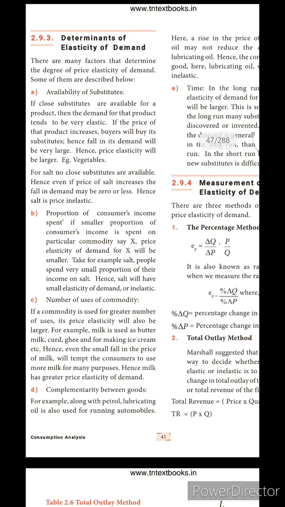Availability of substitutes. If close substitutes are available for a product, for example, for tea, coffee is one of the substitutes, then the demand for the product tends to be very elastic. If the price of tea increases, the buyers will buy its substitute, coffee. Hence, the fall in its demand will be very large. Hence, price elasticity will be larger.